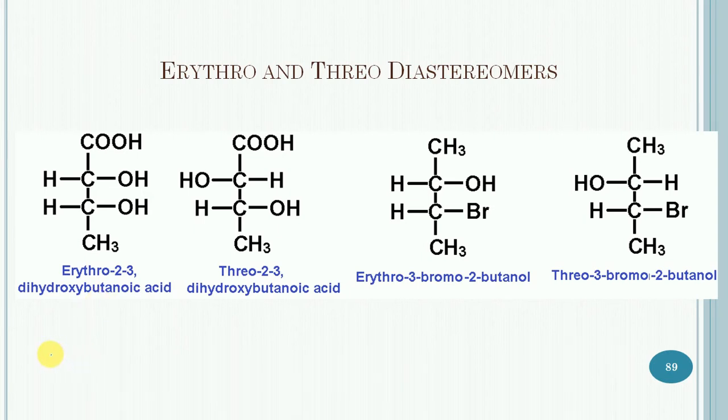So this one is the erythro 2,3-dihydroxybutanoic acid having hydroxy groups on the same side, and this one is the threo 2,3-dihydroxybutanoic acid having hydroxy groups on the opposite sides.